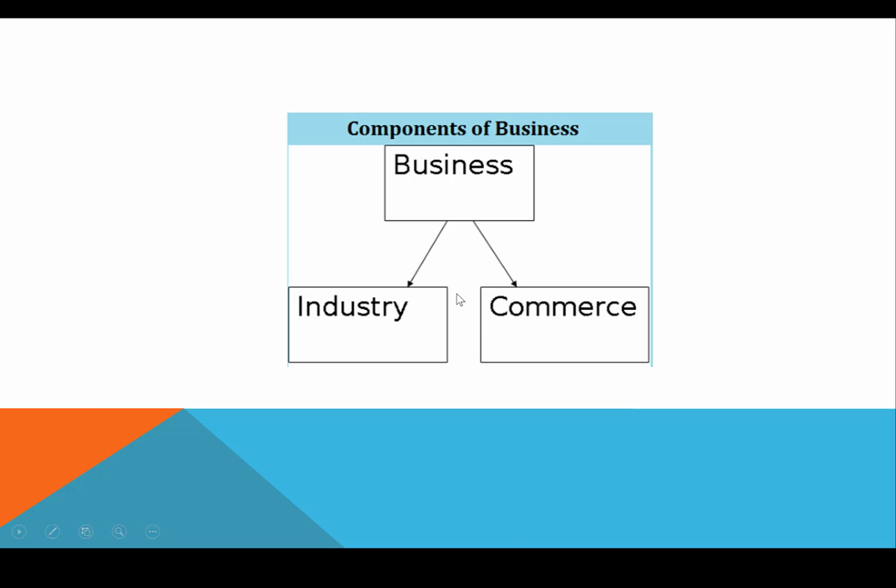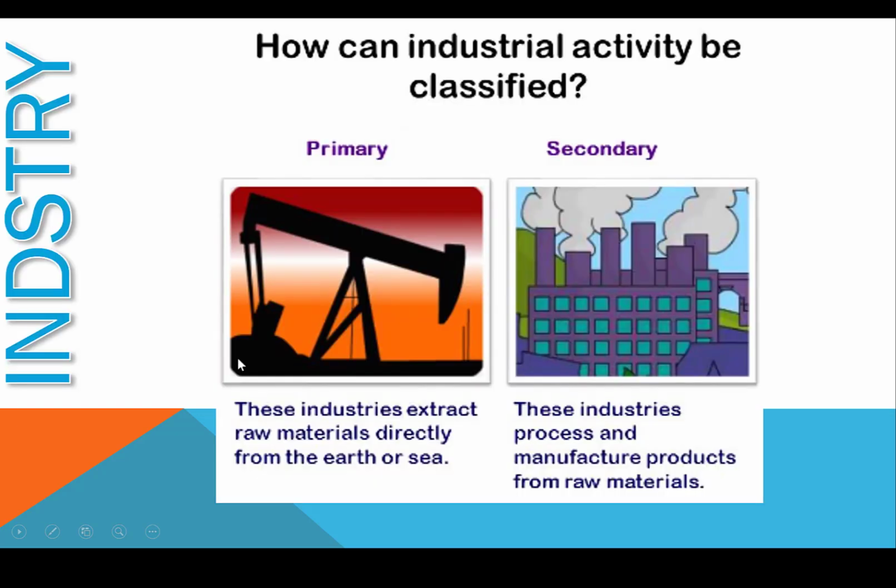Before going into the detail of commerce, we need to know that whatever is prepared in industry is the input of commerce. Output of industry is the input of commerce. Therefore, before discussing the concept of commerce, we need to know about industry. Mainly, we classify industry into two: one is primary and the other is secondary.